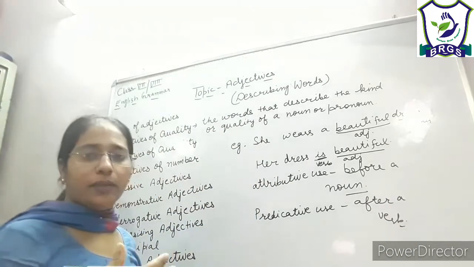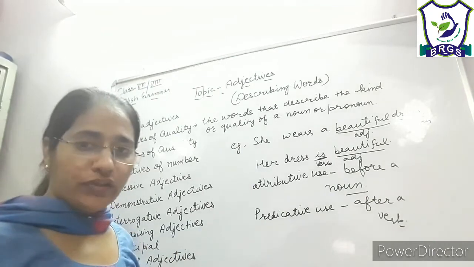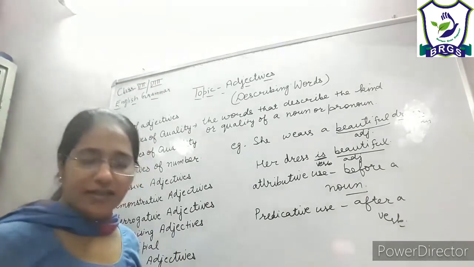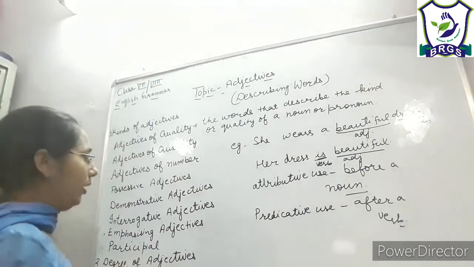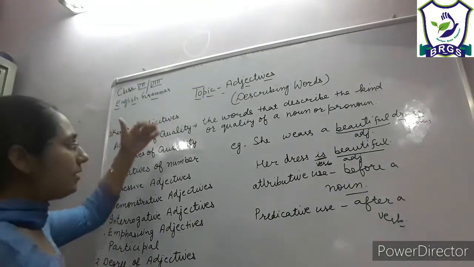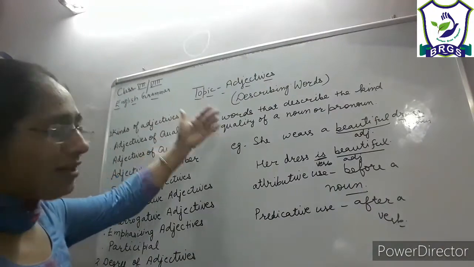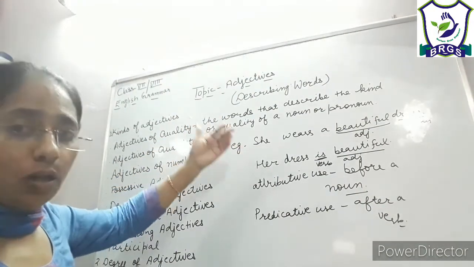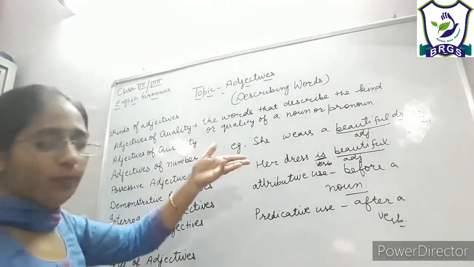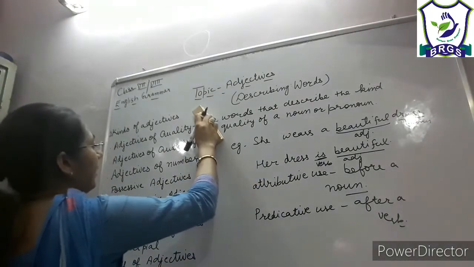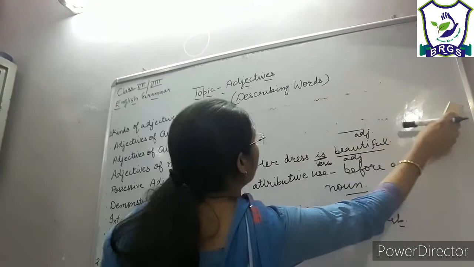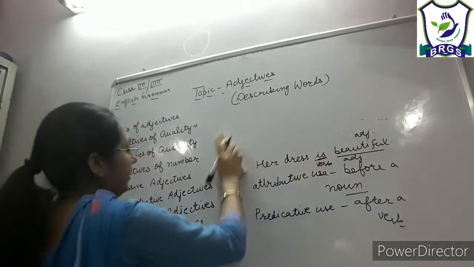Then we have learned in our previous classes about order of adjectives. If more than one adjective is there in the sentence, then how to use the adjectives. So I hope it is clear. What are adjectives of quality and how we are supposed to use them, where we have to place them, right? So now we will do the second kind, that is adjectives of quantity.